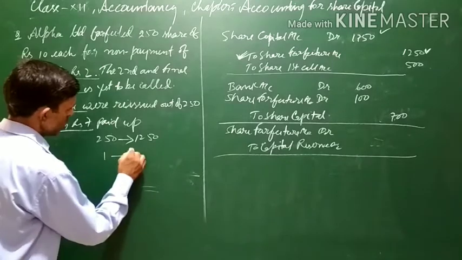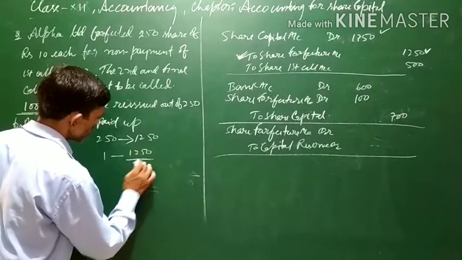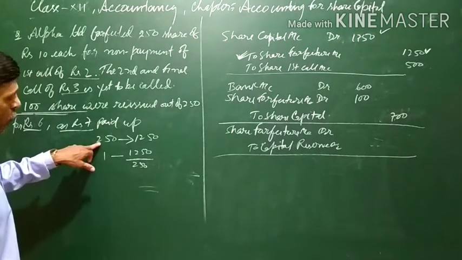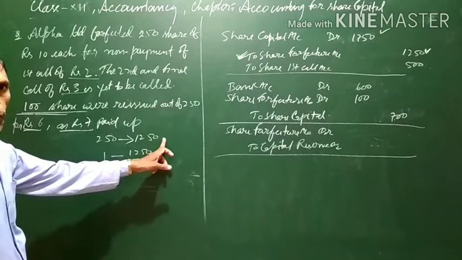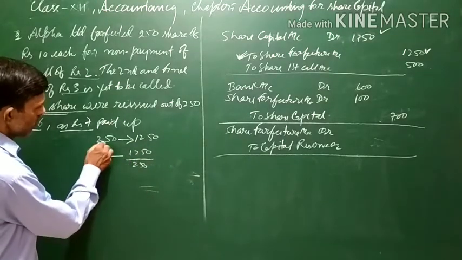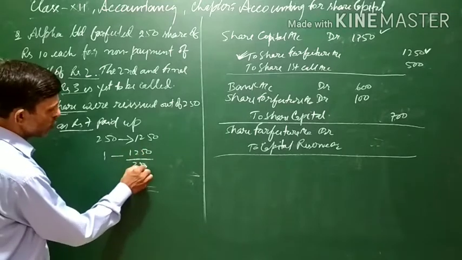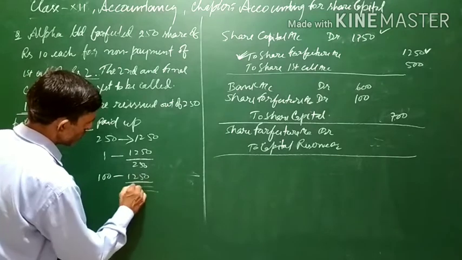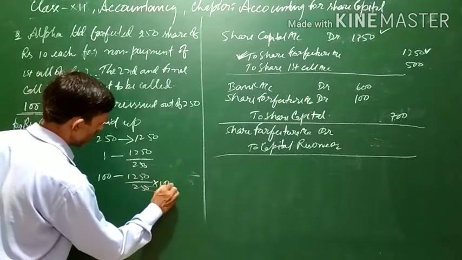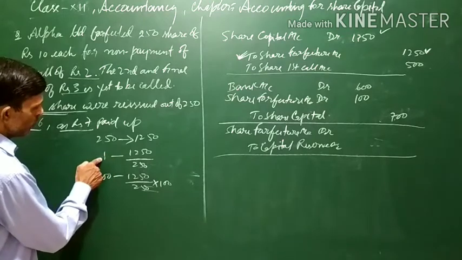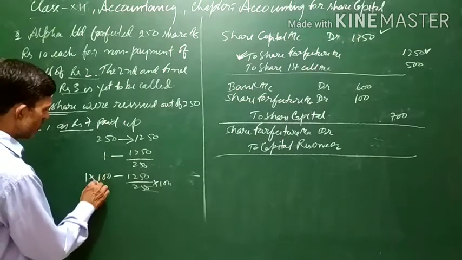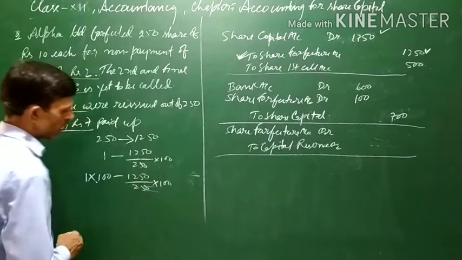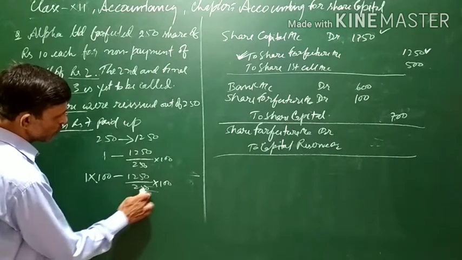So for 1 share, it will be 1250 divided by 250. For 100 shares, the forfeiture amount will be 1250 divided by 250 into 100, since we are multiplying by 100.